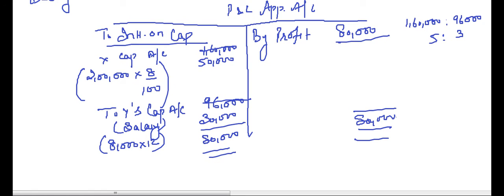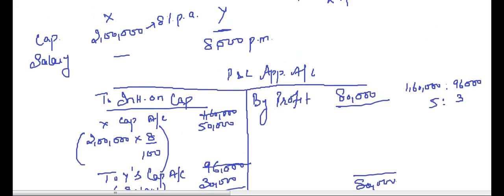So we will divide this profit in the ratio of 1,60,000 to 96,000. That comes to 5:3. Then the interest on X's capital is 50,000 and the salary to Y is 30,000. Clear? This is a small but very important concept.